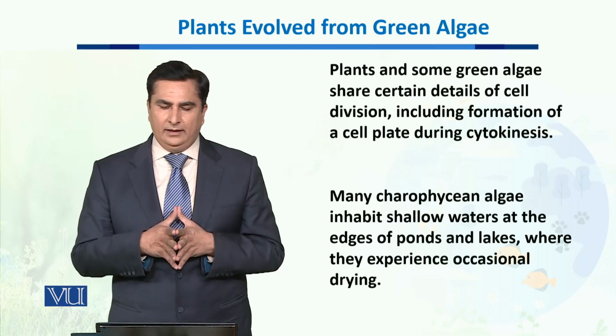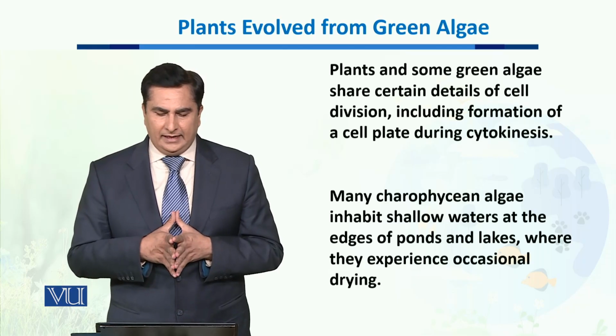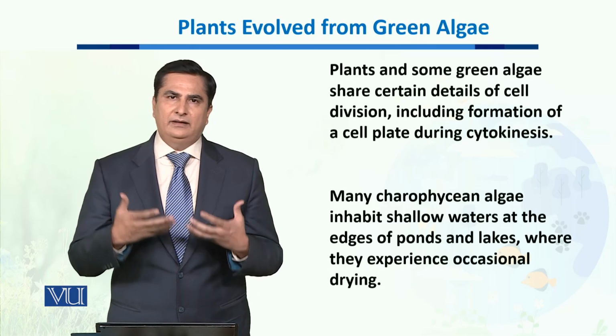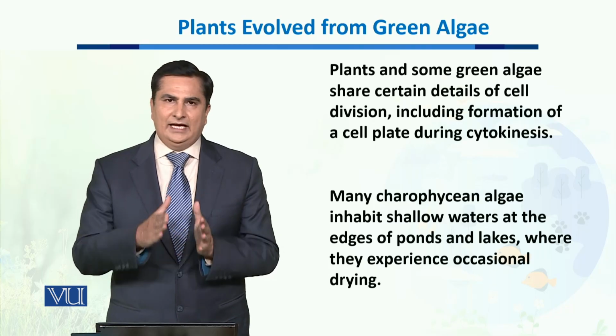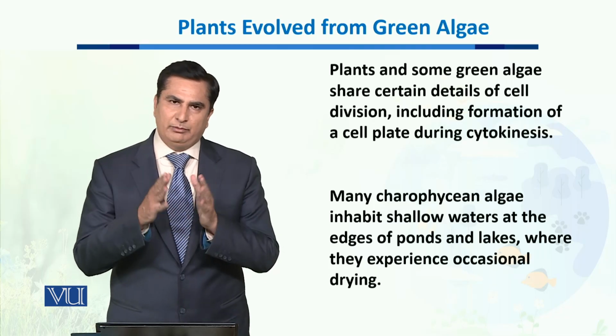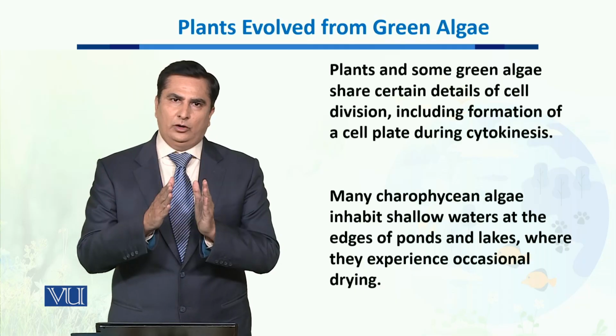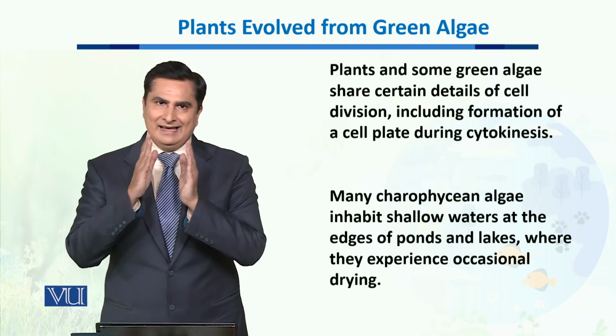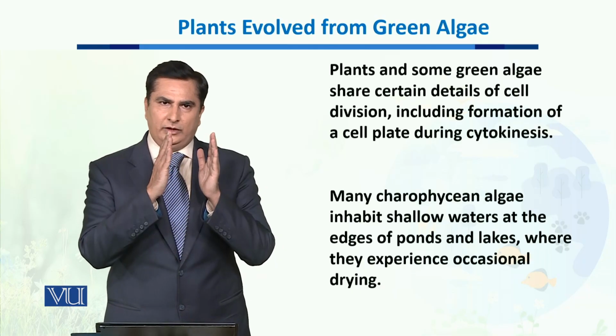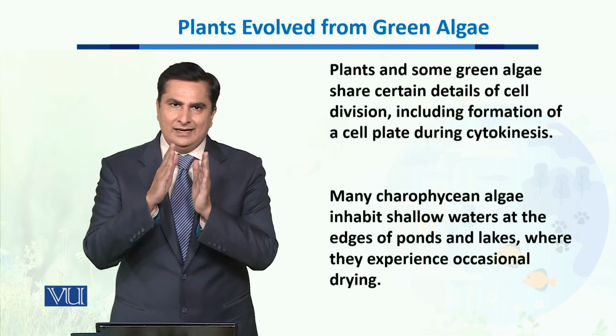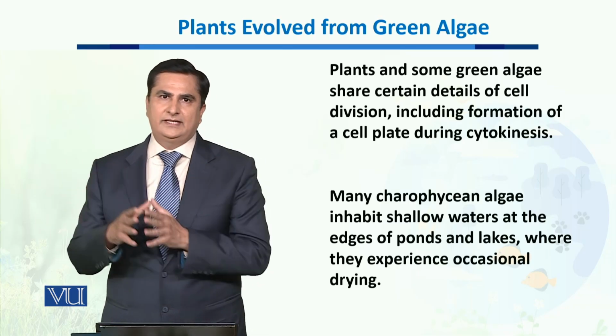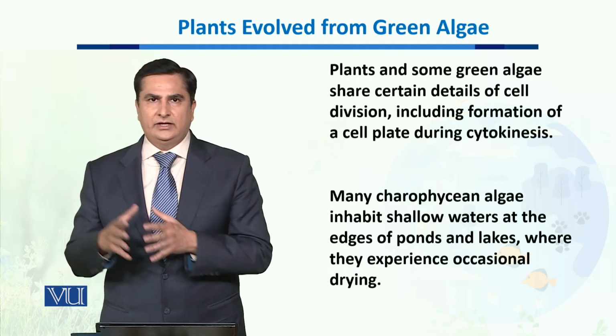Other than this, many Charophycean algae inhabit shallow waters at the edge of ponds and lakes, and it is believed that this was a transition period when green algae, which were aquatic in nature, tended to move towards the land or the terrestrial environment.